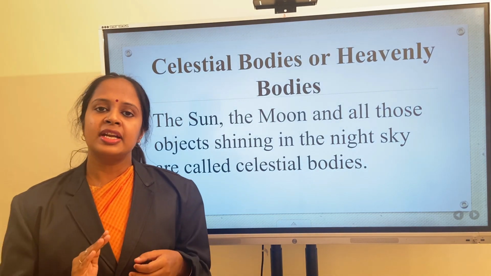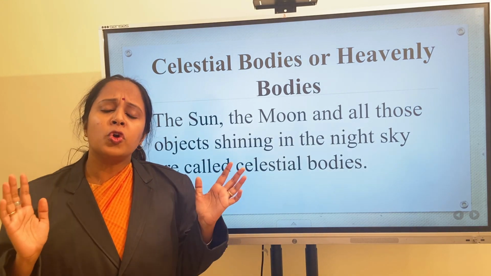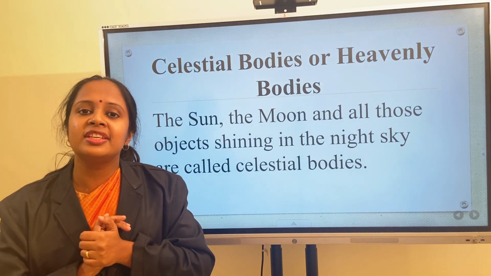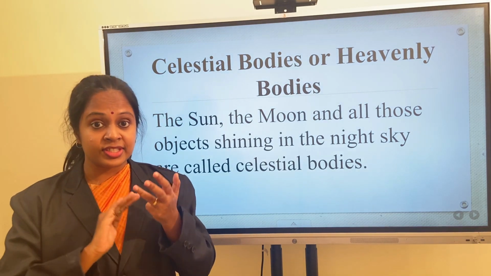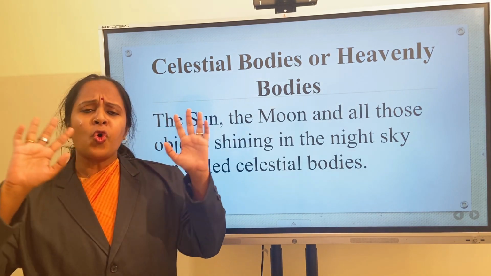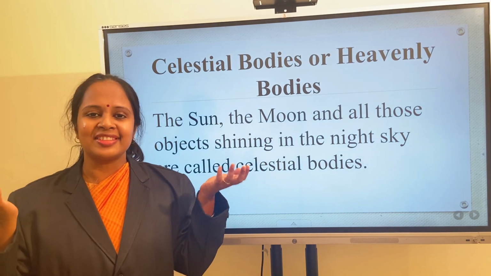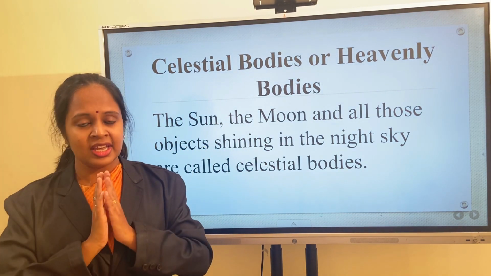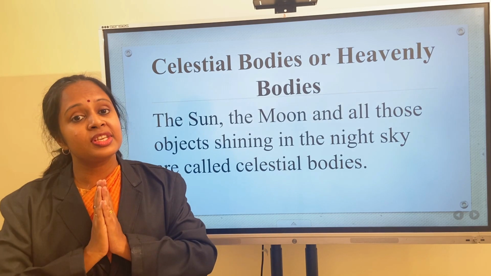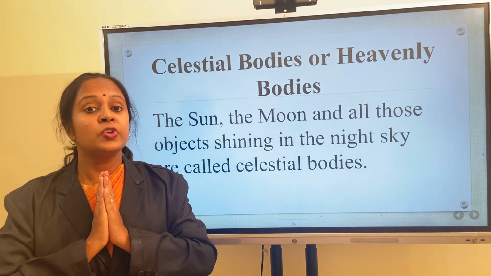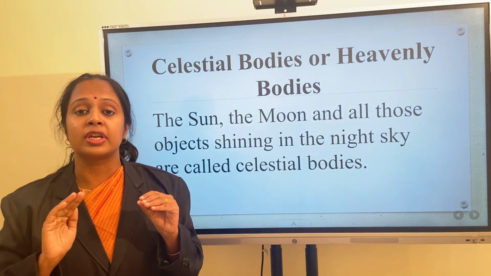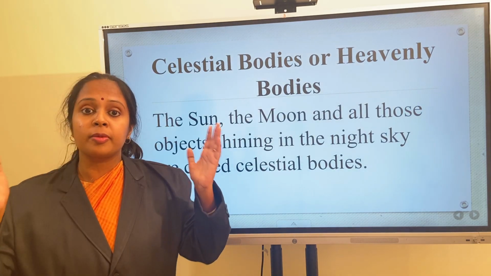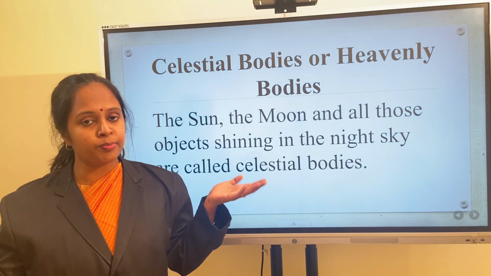Children, the sun, the moon, and all those shining objects in the night sky are called celestial bodies. Celestial bodies are also known as heavenly bodies. So in this chapter, the earth in the solar system, we are going to learn more about different celestial bodies.